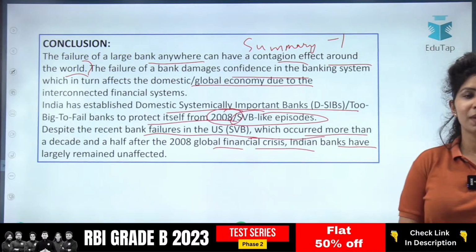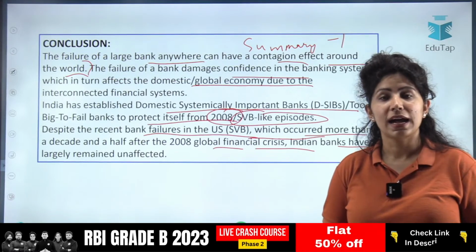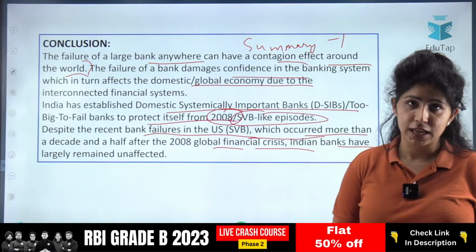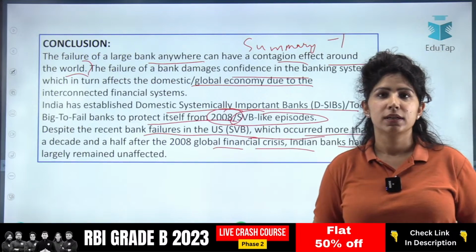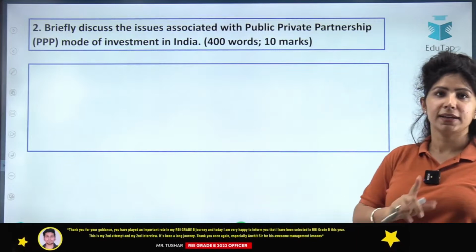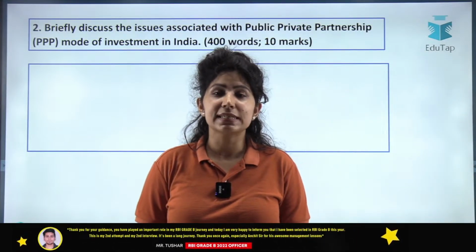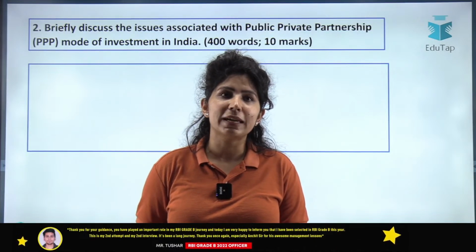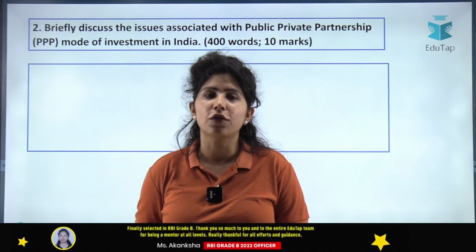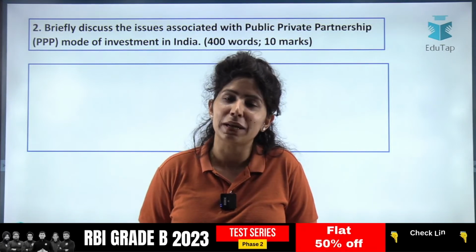Okay. So by the time you're typing, let me just display the second question. The second question is comparatively very easy, but there is a problem with it, and I'll tell you what the problem is. The question is: briefly discuss the issues associated with public-private partnership, PPP mode of investments or PPP projects in India. Answer in 400 words for 10 marks.